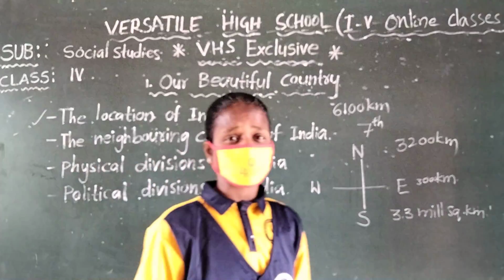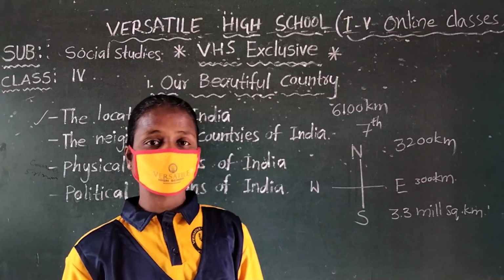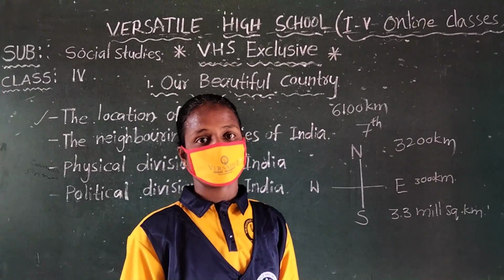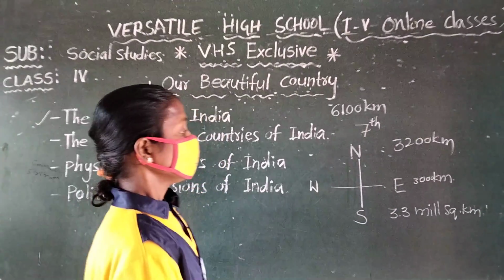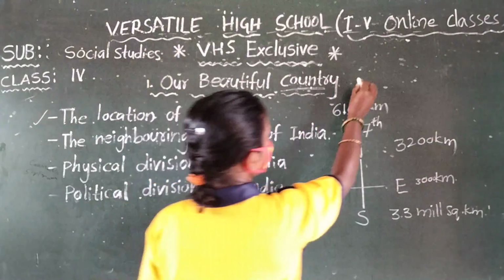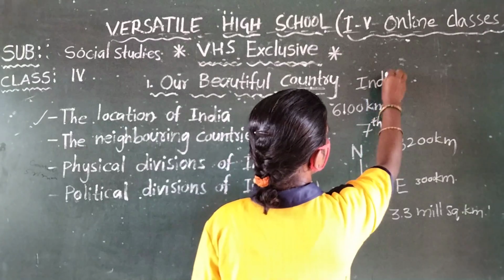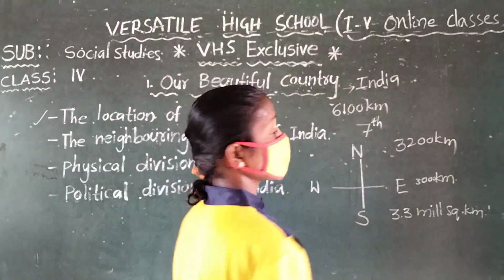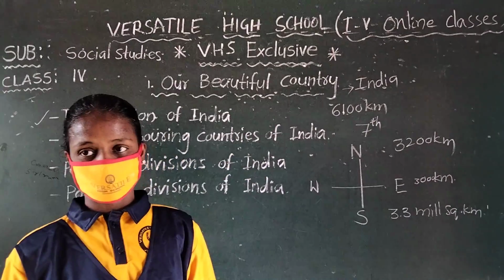What is the shape of our earth? Earth is in a spherical shape. Now we are observing our country, India. So what is the shape of our country?